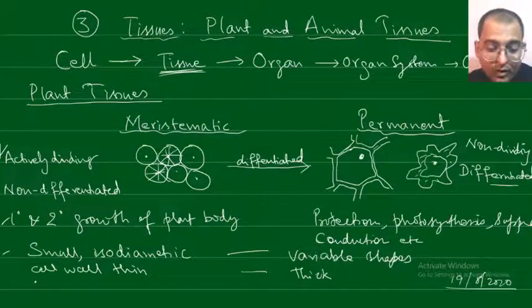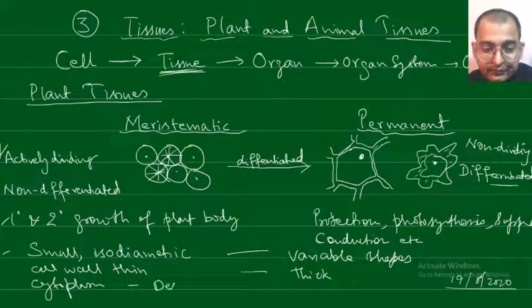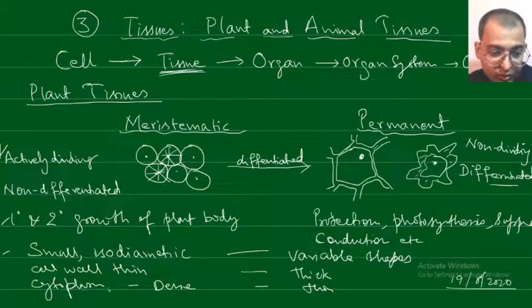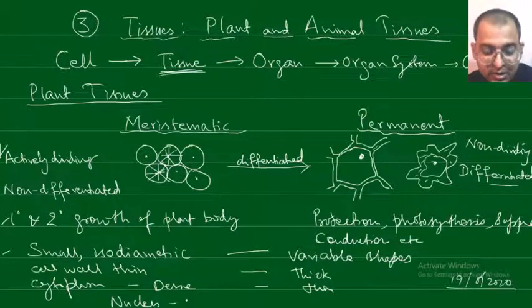Next, what about the cytoplasm? The cytoplasm is dense, whereas here it is thin. The nucleus is prominent, whereas here the nucleus is normal.